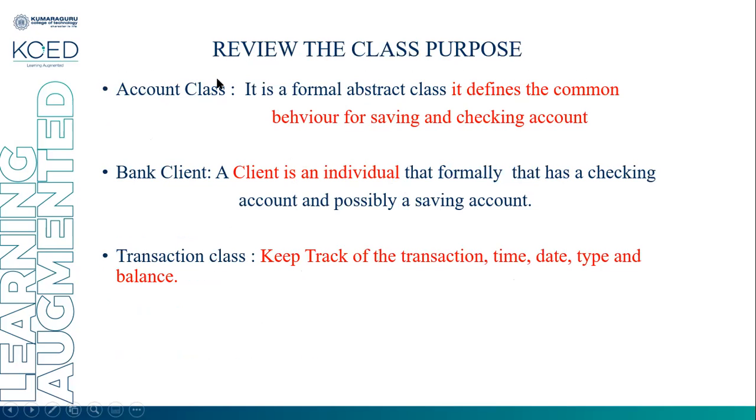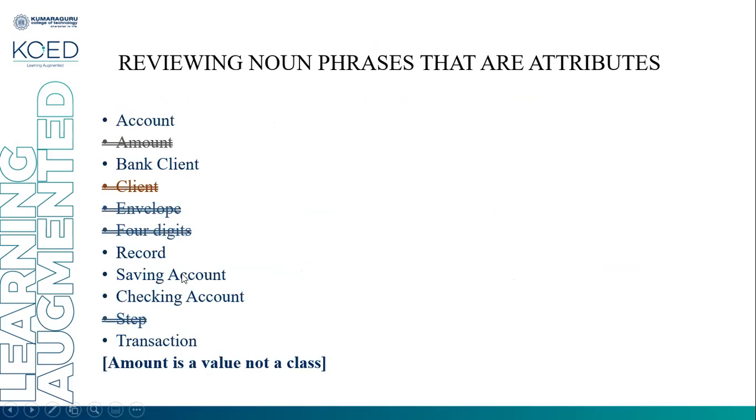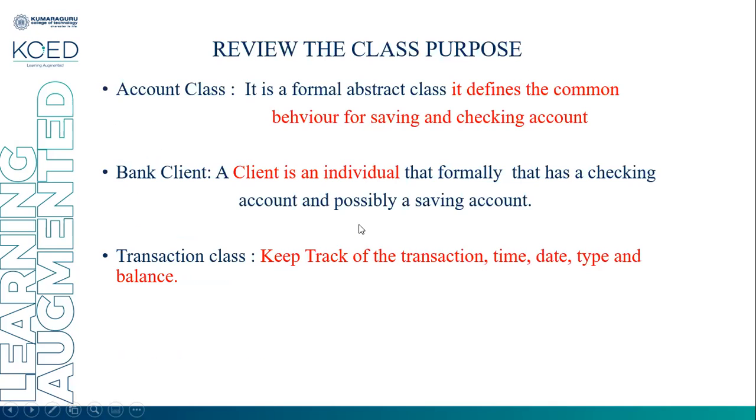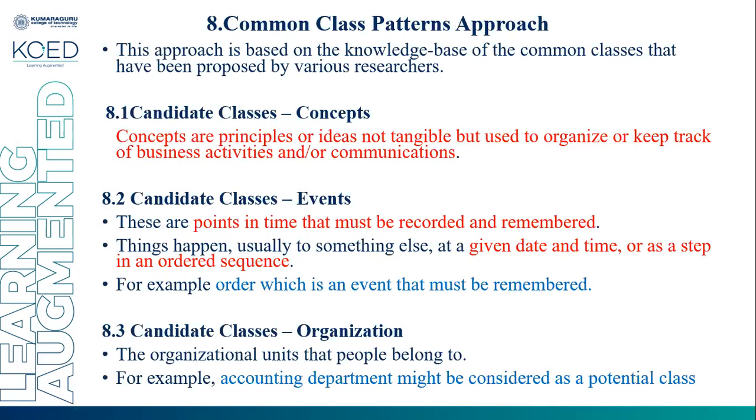So all the classes having a purpose. So we have to keep all the other classes. So amount, client, envelope, digits, steps are removed. We have to keep the other classes. That's it for the noun phrase approach. Next, we are going to discuss the common class pattern approach.